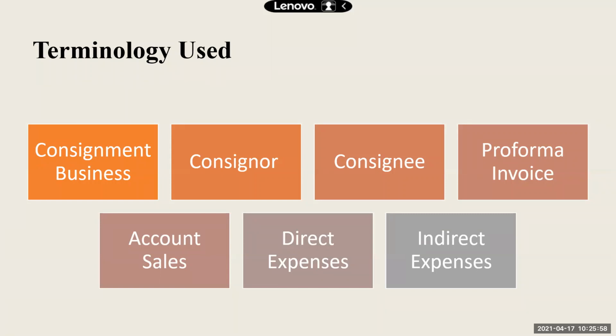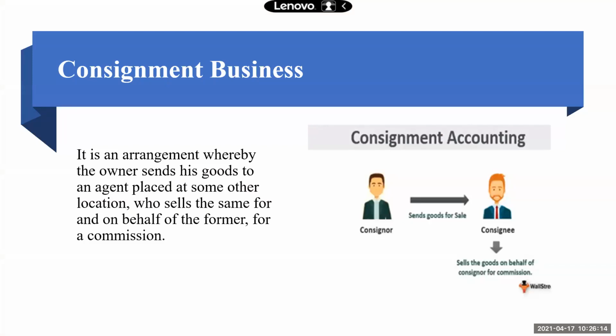Right? So we will look into these 7 terms because frequently we will be using these terms when we do consignment accounts: consignment business, consigner, consignee, pro forma invoice, account sales, direct and indirect expenses. So, consignment business, you can see the picture. There is a consigner. He is sending goods for sale to the consignee, and the consignee will sell the goods on behalf of the consigner for commission.